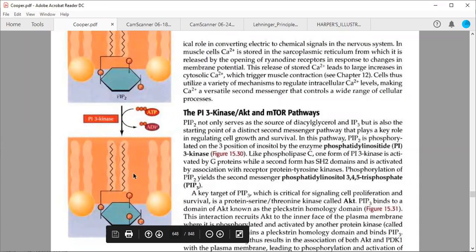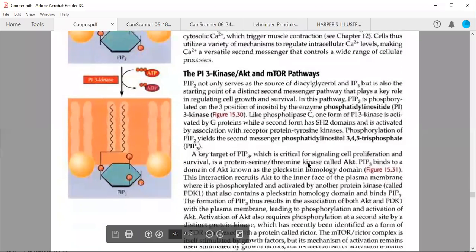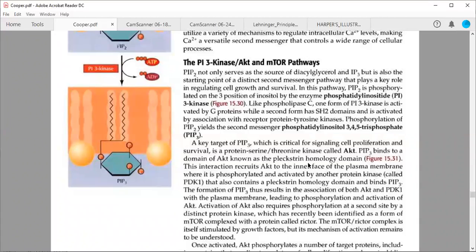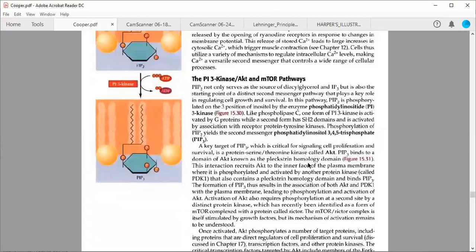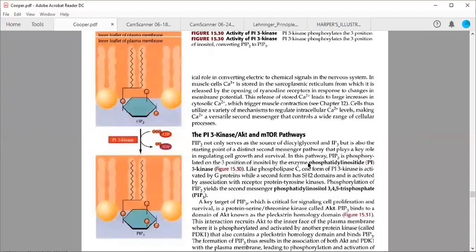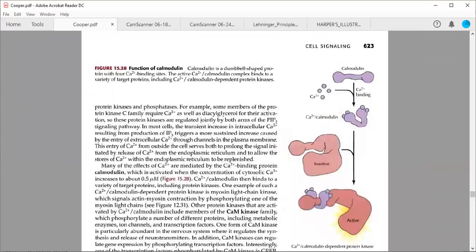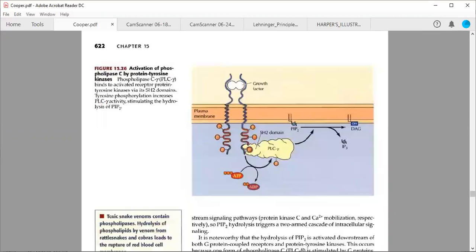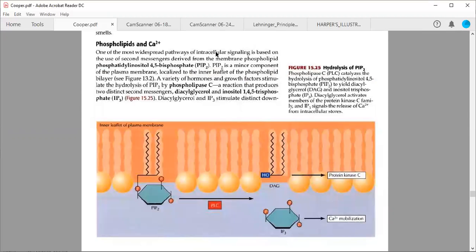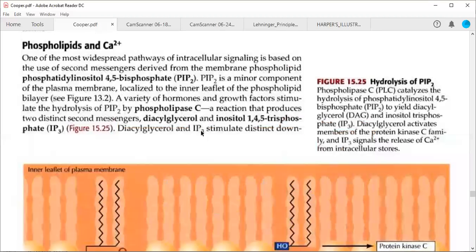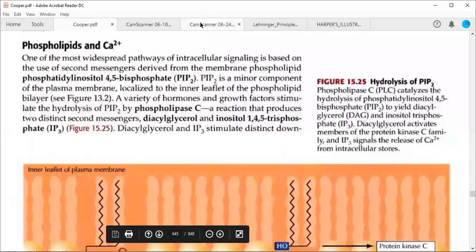This is also a secondary messenger, but we will discuss it in upcoming classes, not in today's class. So today we are going to discuss these phospholipids and calcium ions and their regulation.